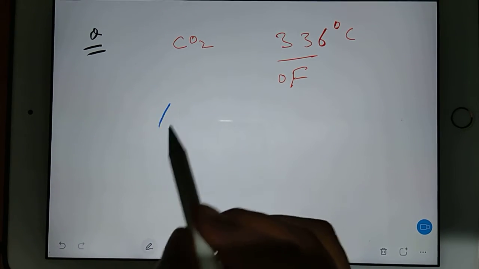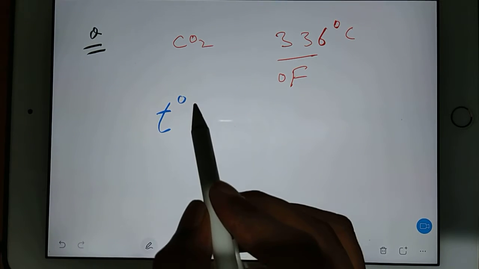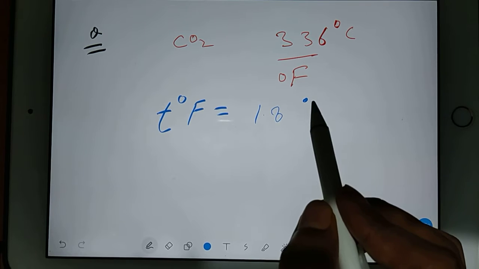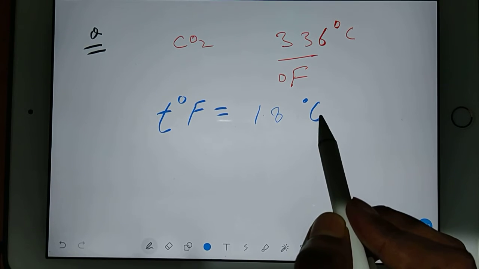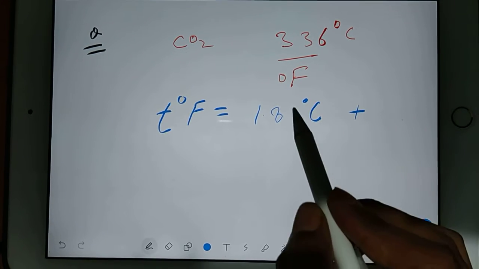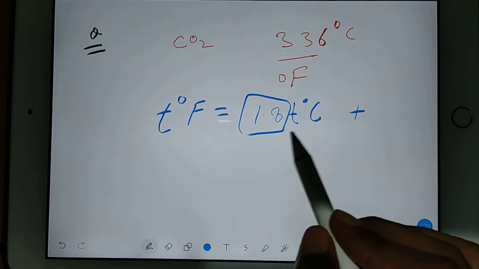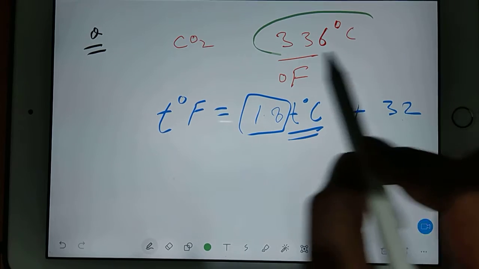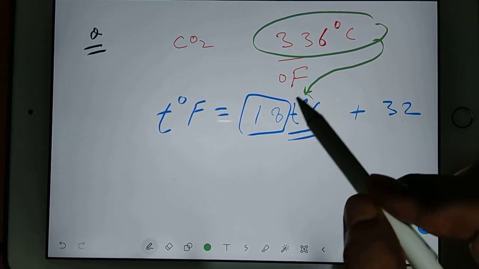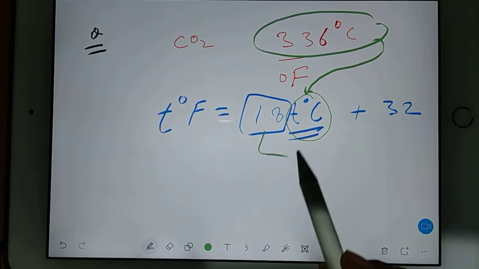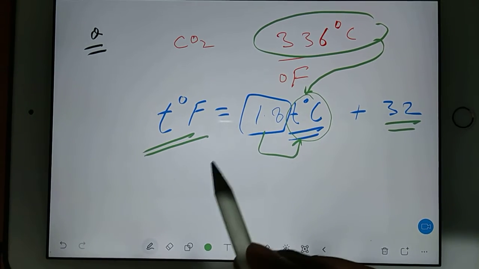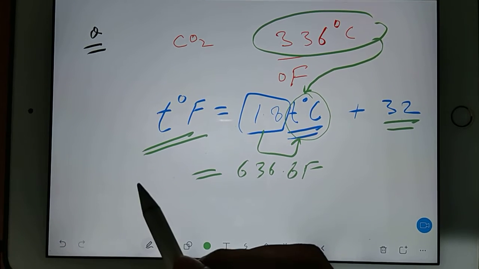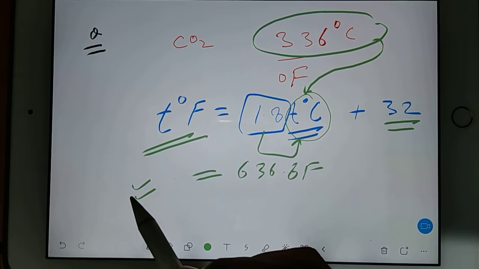You should know the direct formula: degree Fahrenheit is equal to 1.8 times T degree Celsius plus 32. Whatever is the value of degree Celsius, substitute that value here in T, multiply with 1.8, then add 32, and you will get the Fahrenheit value. It will come to 636.8 Fahrenheit. Like this you have some more examples in your PDF, you have to solve those examples.